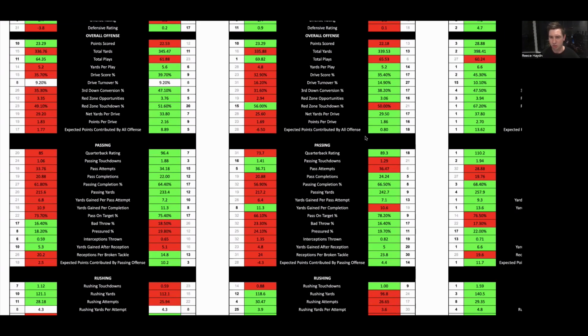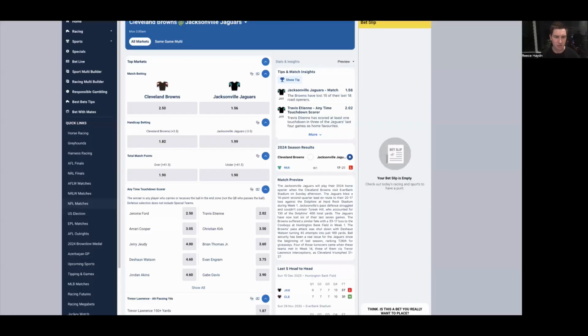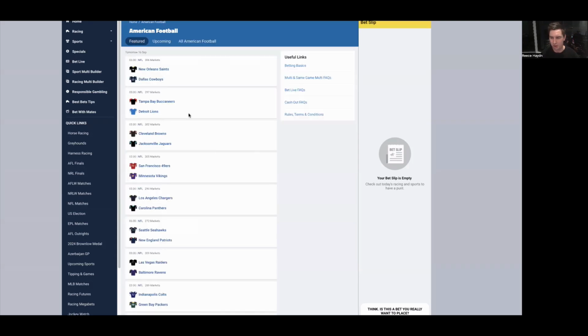Jacksonville's offense just really dropped away, and Miami haven't really franked that form, like losing in convincing fashion against Buffalo on Friday. So definitely like Cleveland to keep this game close, potentially win, and it also to go under the total points line. So a pretty simple game. Don't think this is one you have to really overthink that much. A lot of the key factors point towards that being the overall outcome.